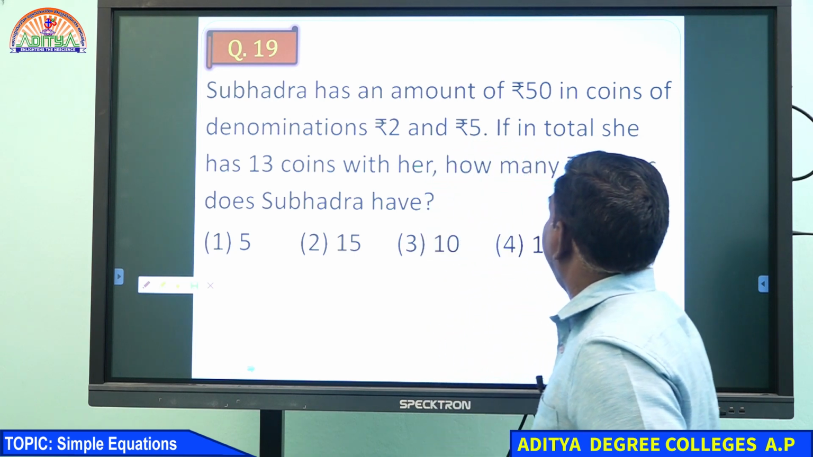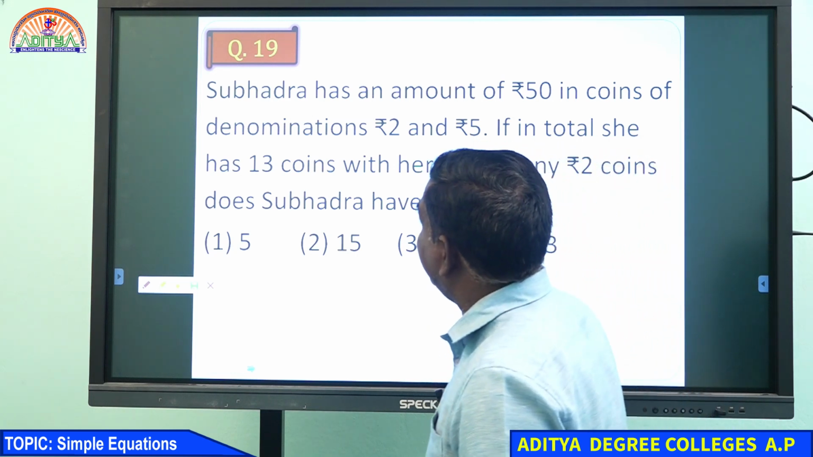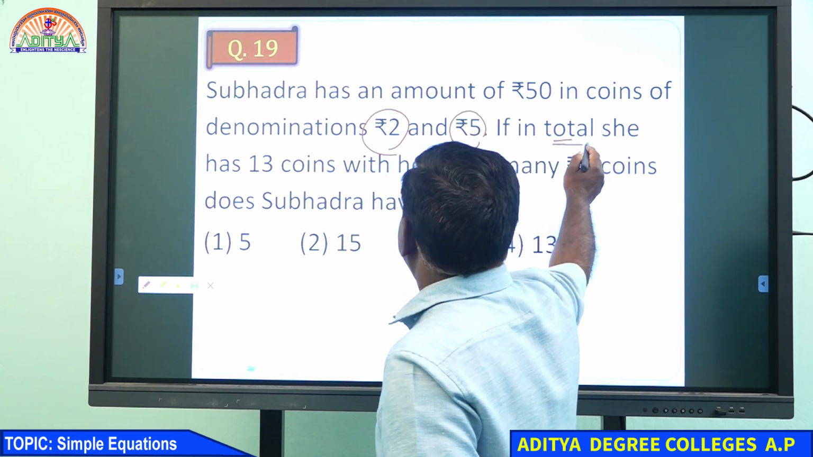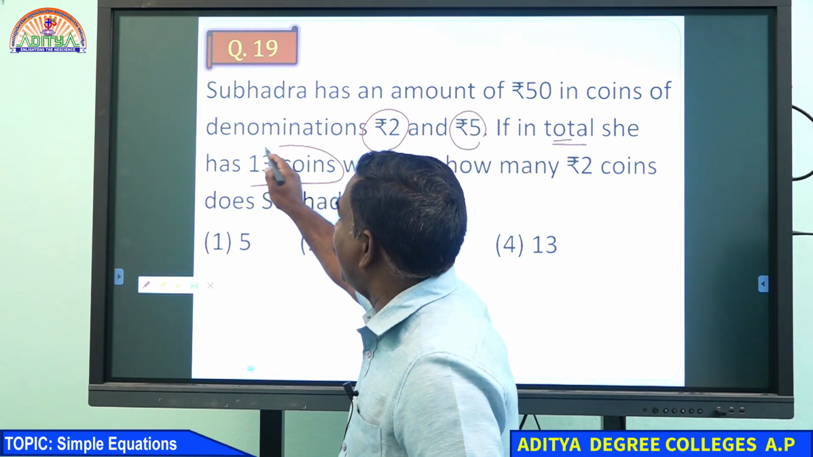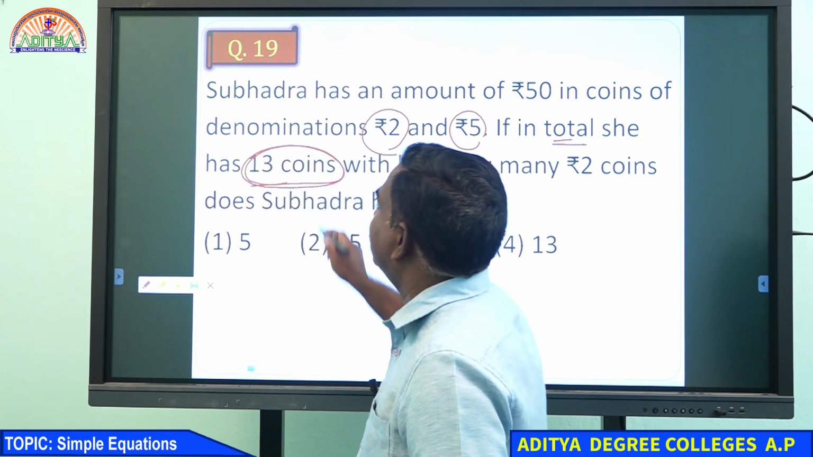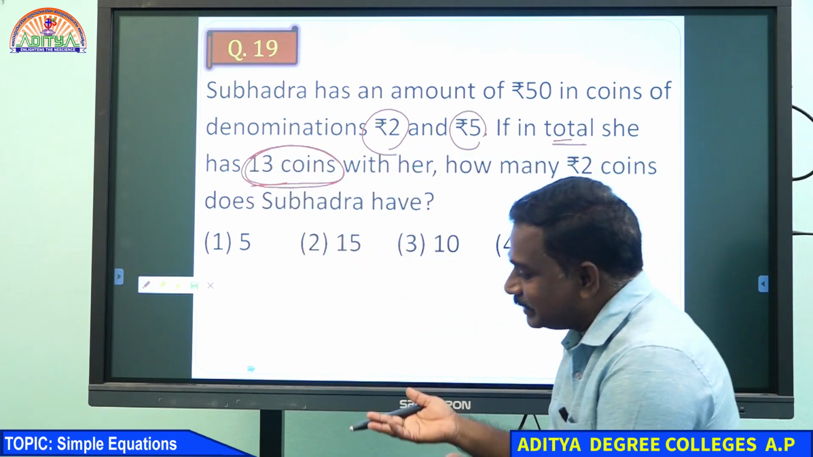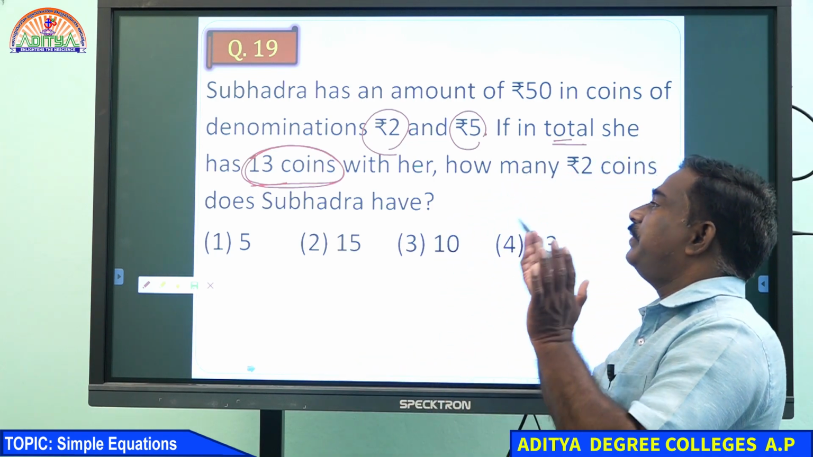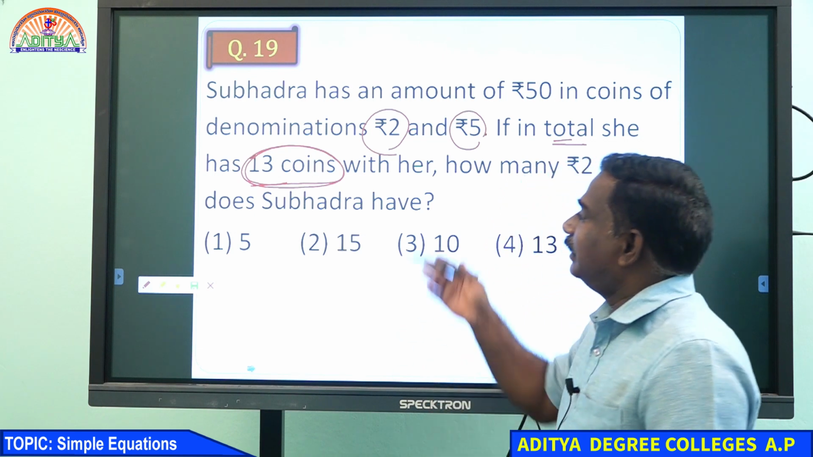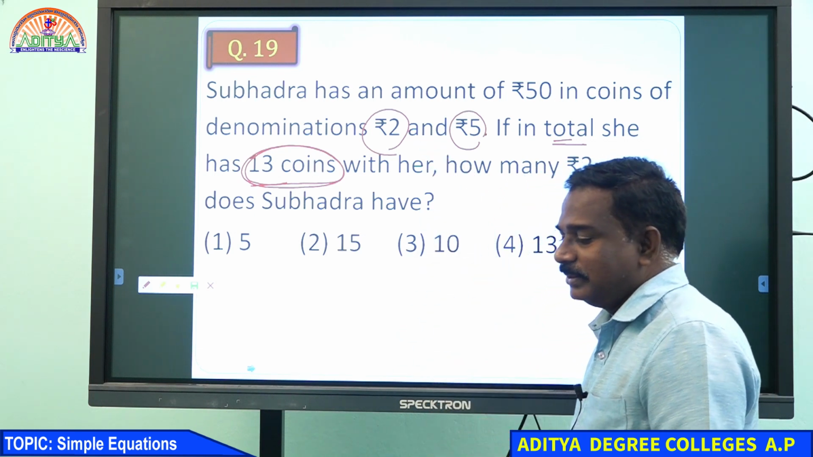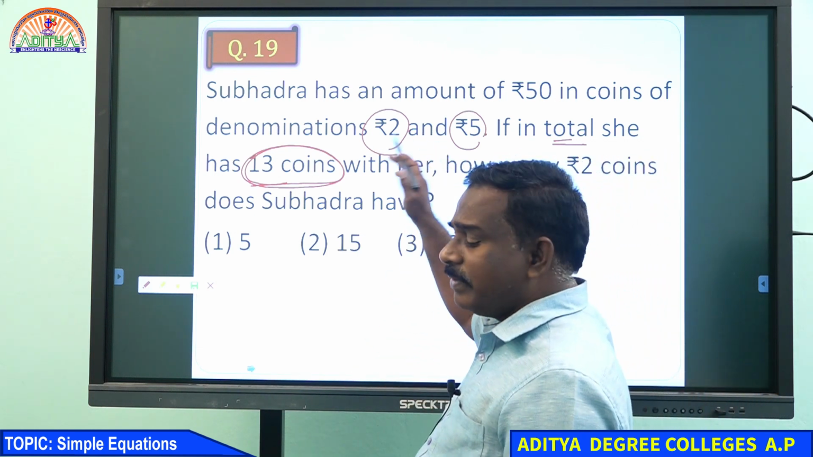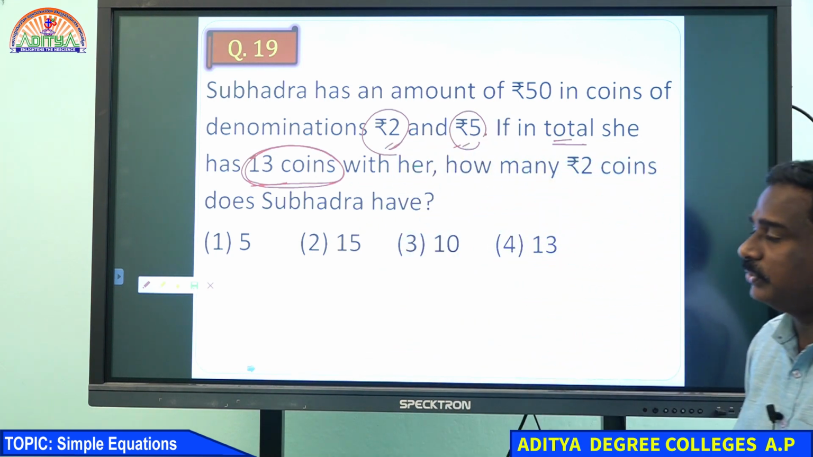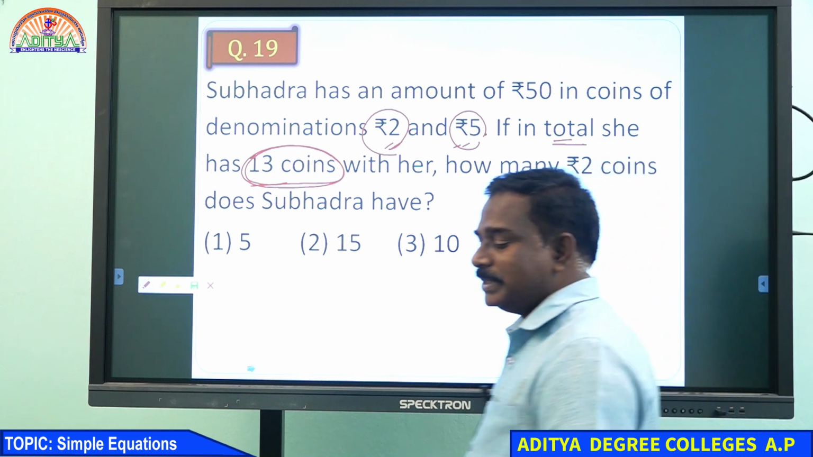Subhadra has an amount of 50 rupees in coins of denominations 2 rupees and 5 rupees. In total she has 13 coins. Total coins are given here. Suppose you take 2 rupee coins as x, then the 5 rupee coins are 13 minus x. Or if you take 5 rupee coins as x, the 2 rupee coins are 13 minus x. Anyway, you can do it using either. One step is enough to get the answer.